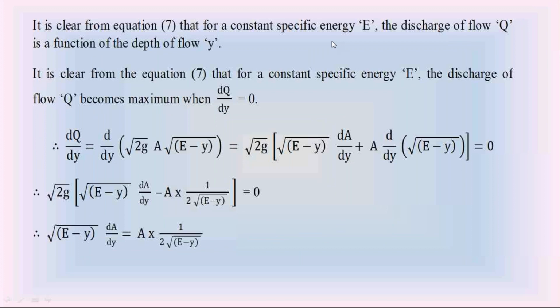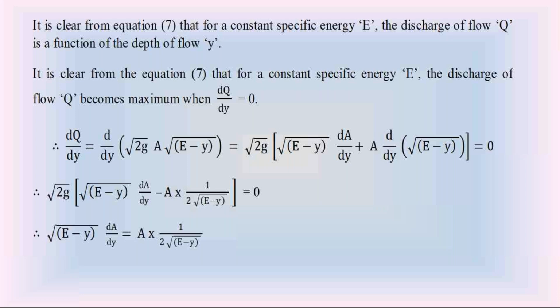Now check this. It is clear from equation 7, which I already explained. What is equation 7? Discharge Q is equal to root 2g into wetted area A into root of (E minus y). In equation 7, consider the specific energy E as constant.